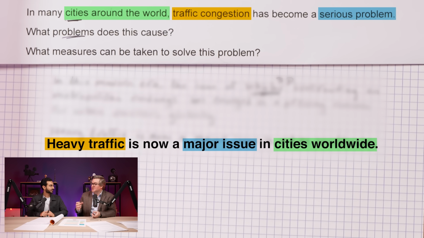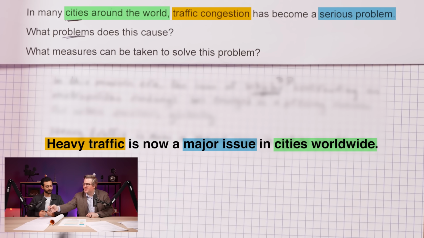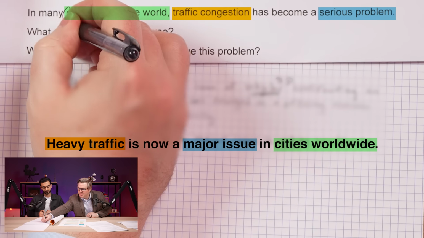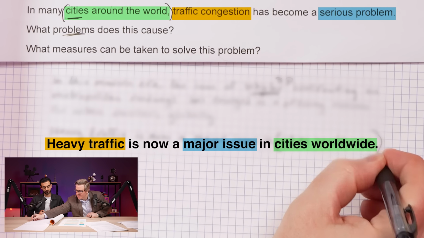And that means that you can just look at it, write your paraphrase, and then get into your essay. Instead of, how can I make this fancy and high level? And you're avoiding mistakes as well. Now, you repeated one word, which is cities. But the examiners won't look at that and think, he repeated the word cities. They'll think he took cities around the world and he changed that to cities worldwide.